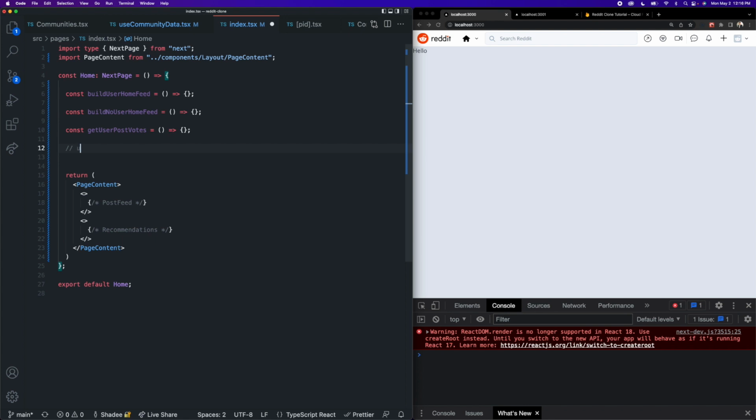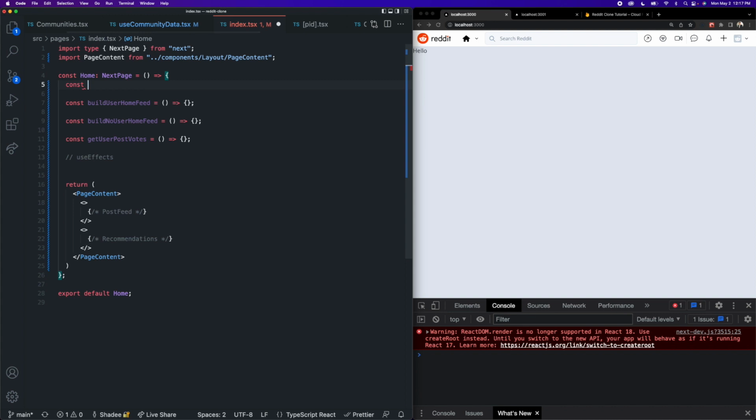And beneath these functions, there's going to be a few use effects that we're going to have to create to actually manage the logic and the data flow and govern how these functions are actually called, depending on if there's a user logged in and depending on other state in our application. So the most important thing on our homepage is whether or not we actually have a user logged in. That really drives how our feed is built and what functions we need to call here.